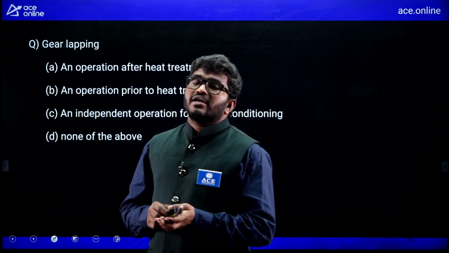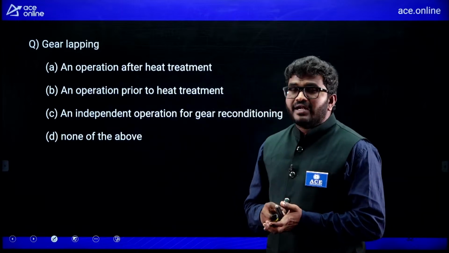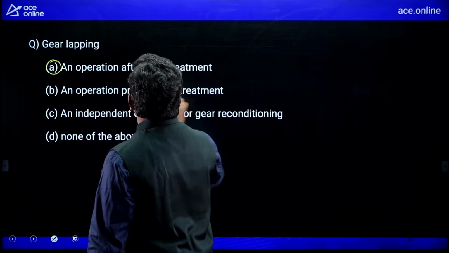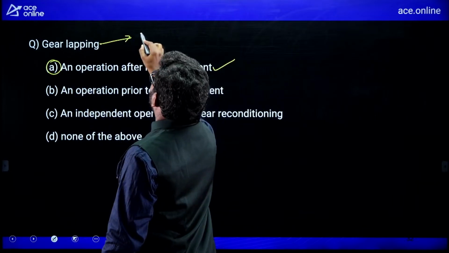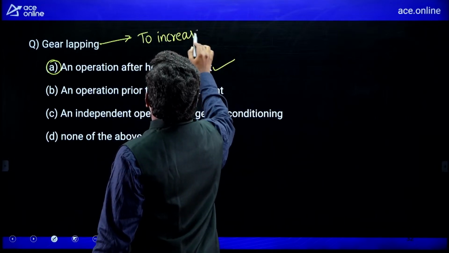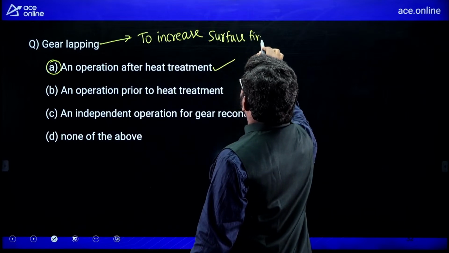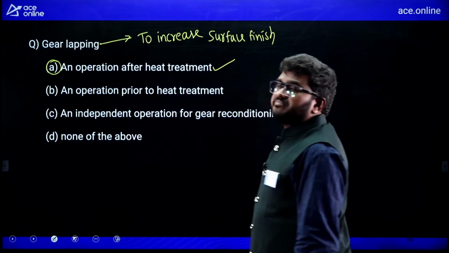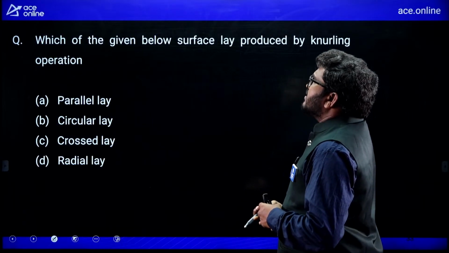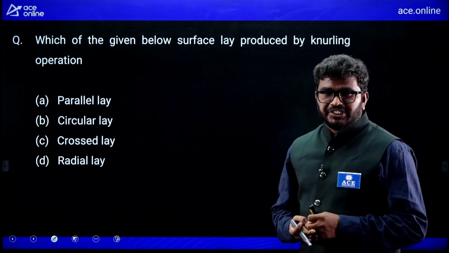That's why, remember, the lapping operation is a surface finishing operation applied after heat treatment to increase surface finish. Now, which of the given below surface lay is produced by the knurling operation?